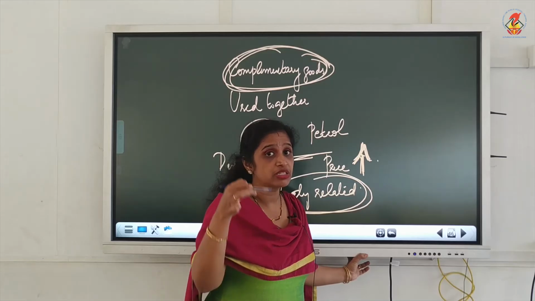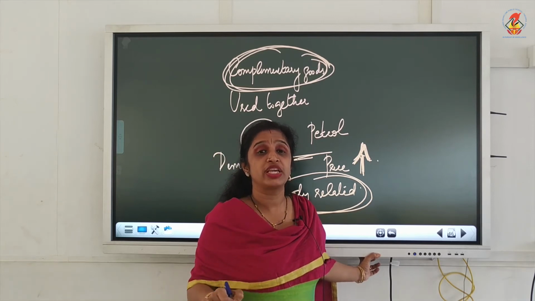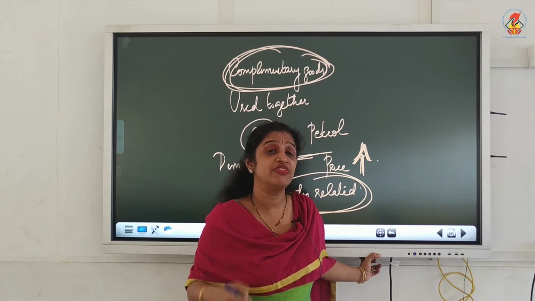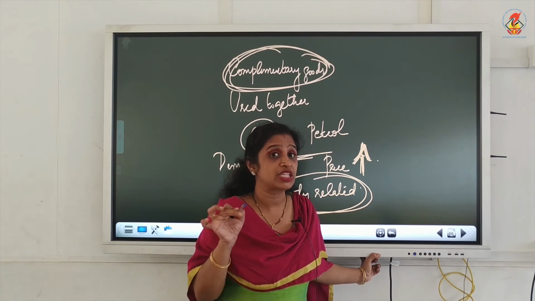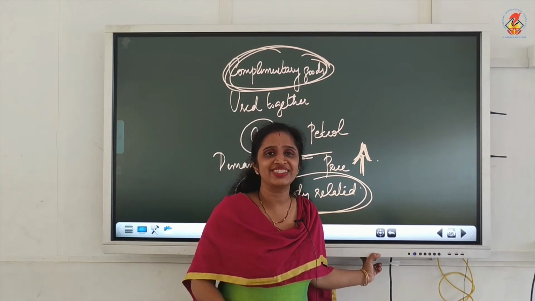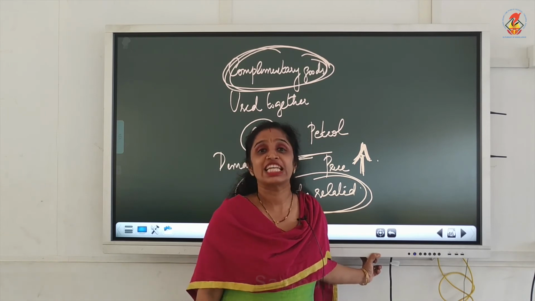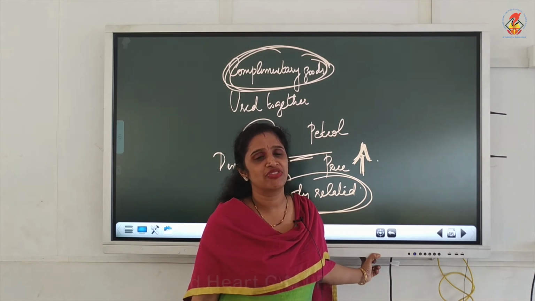Because when the price of petrol goes up, demand for the car comes down. Therefore, we can say the price and demand of complementary goods are negatively related. So, how will you conclude? The price and demand of substitute goods are positively related. The price and demand of complementary goods are negatively related. So, this is the third point, the third factor which influences demand.